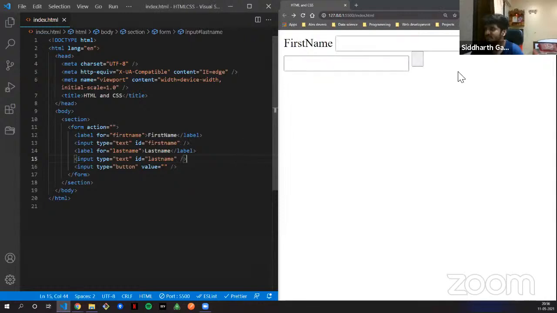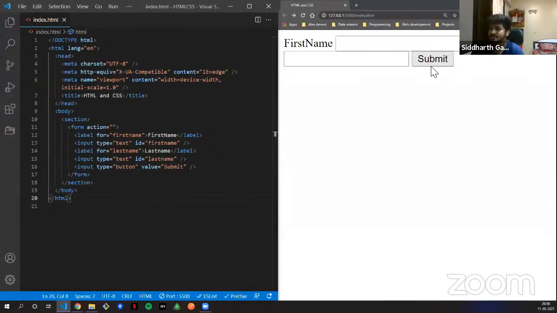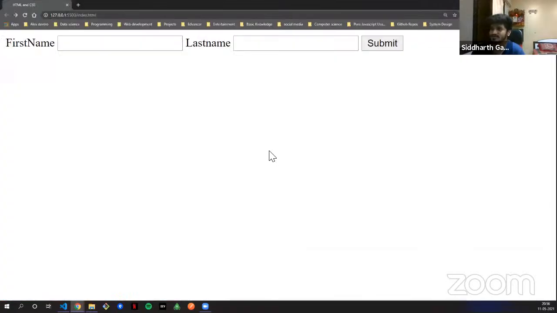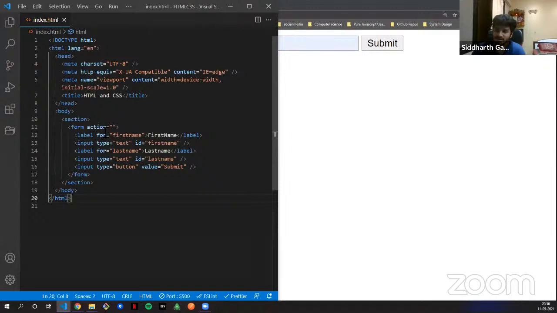So when I save it, you will get this. But when you put in the submit value here, you will get the button. Of course, it looks very ugly, no spacing in between, but those things we can hop onto in our CSS section. But this is what a simple form looks like, right? In my case, it looks very bad because it's small, but this is how it looks. First name, last name. Okay, this is how it is, and I submit it. Nothing will happen because, if you are paying attention, there is no action attribute here. That is why nothing is happening.